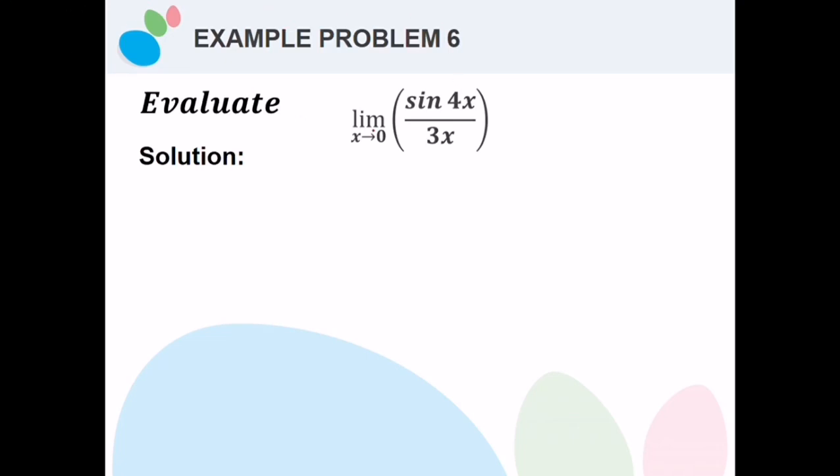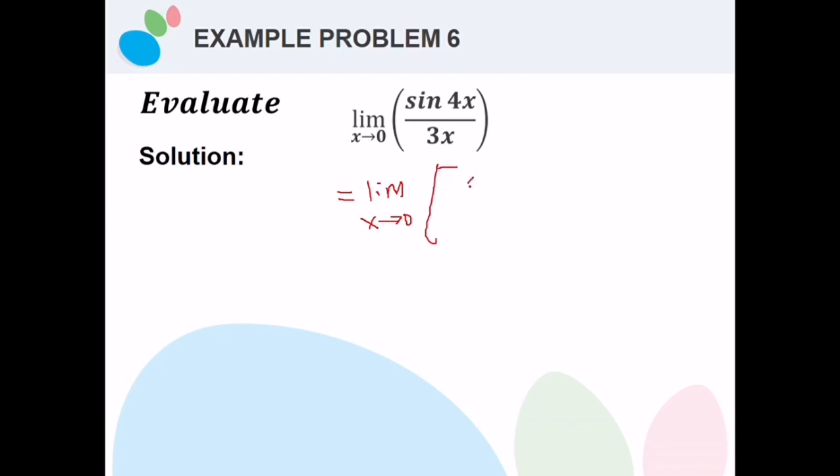In this kind of problem, our goal is that the angle for the sine and the denominator must be equal, or we need to find a way to make them equal if they are distinct from each other.